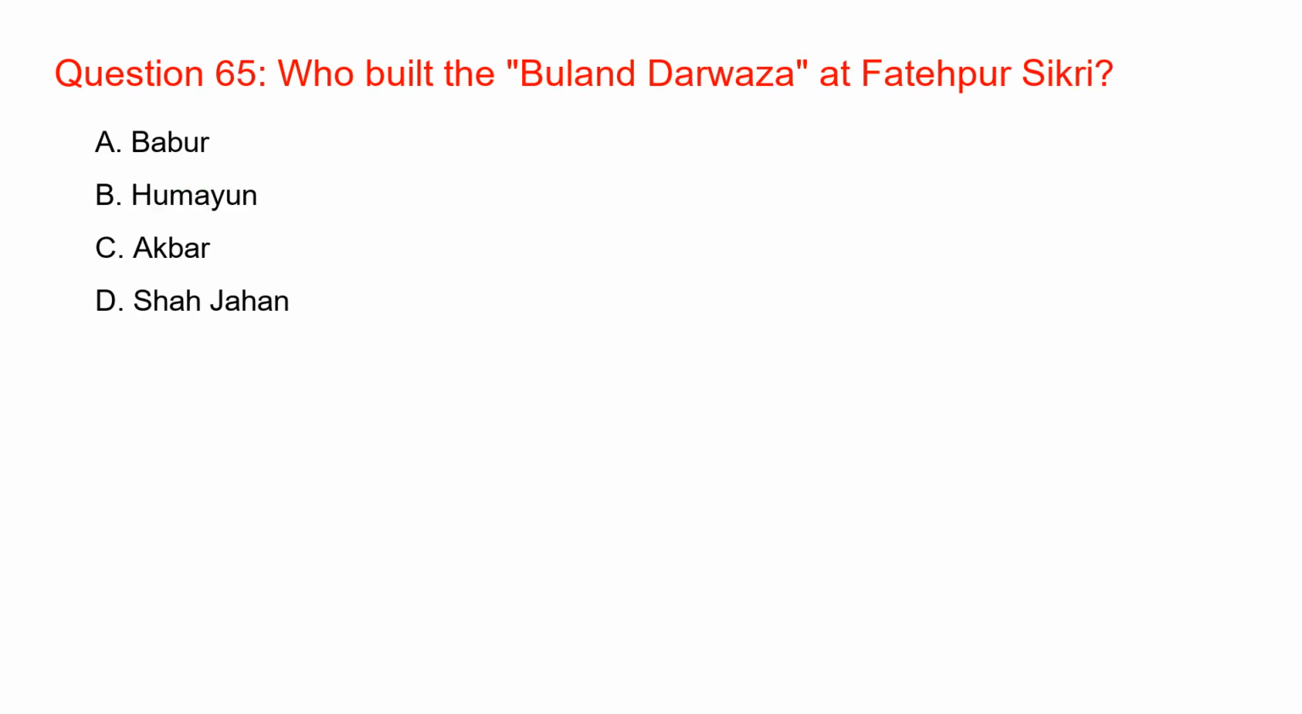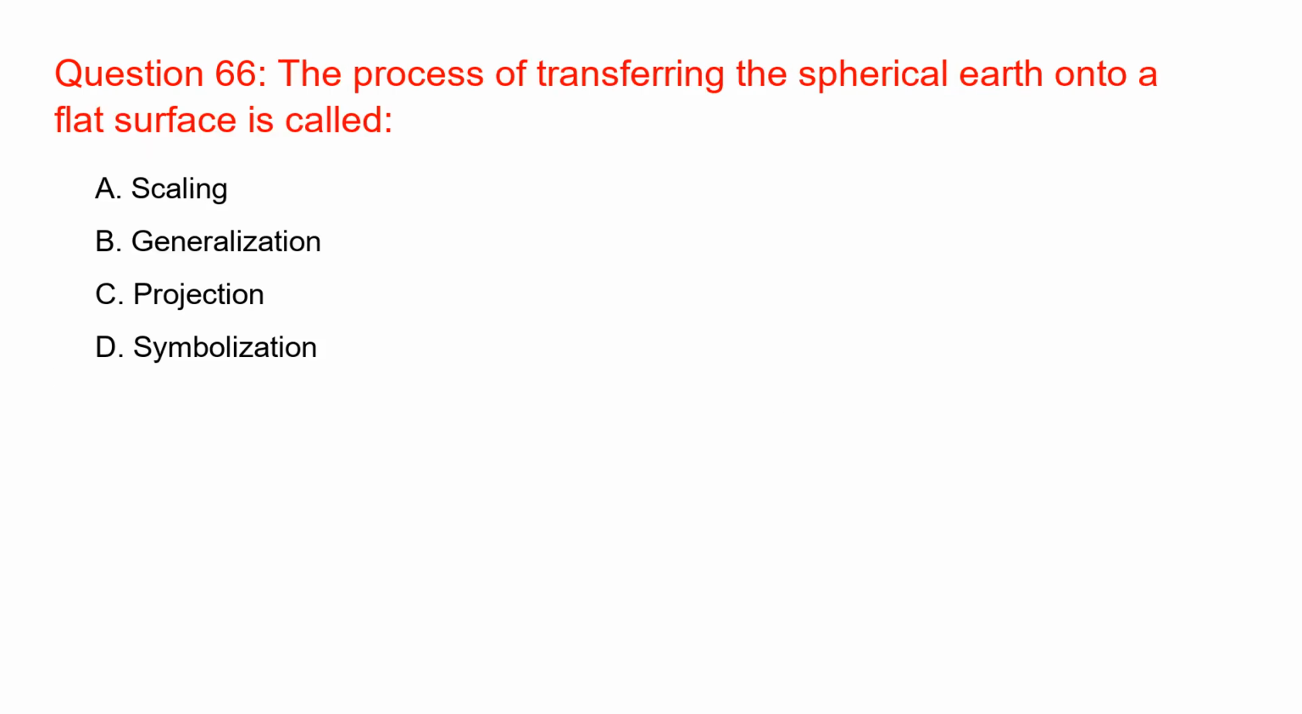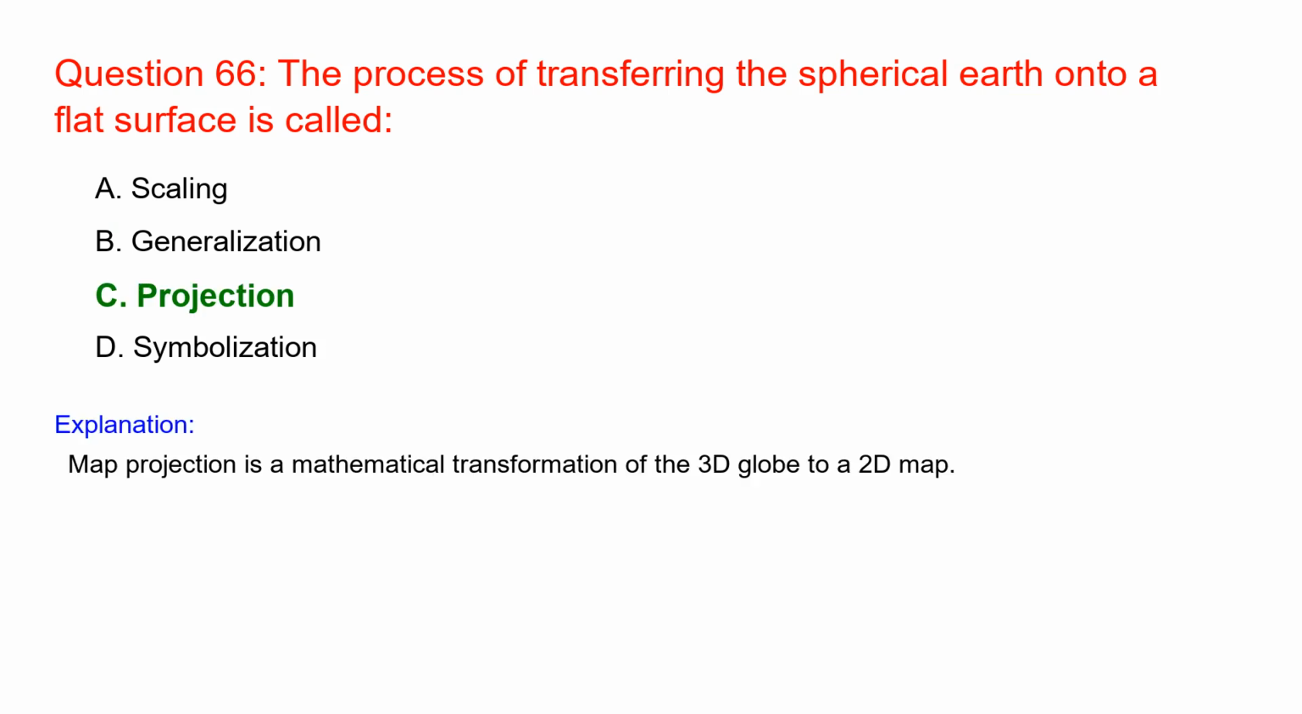Who built the Buland Darwaza at Fatehpur Sikri? Akbar. Akbar built the Buland Darwaza to commemorate his victory over Gujarat. The process of transferring the spherical earth onto a flat surface is called projection. Map projection is a mathematical transformation of the 3D globe to a 2D map.